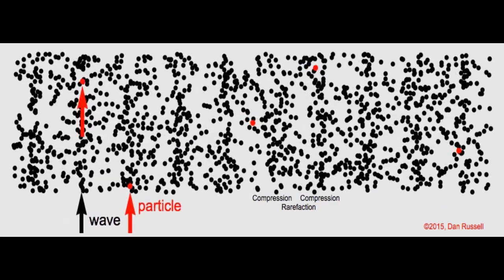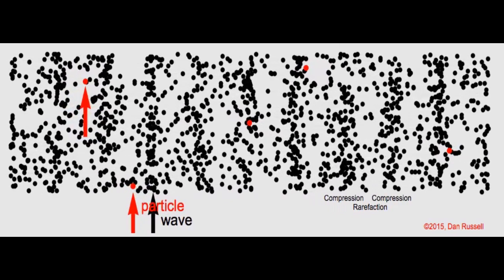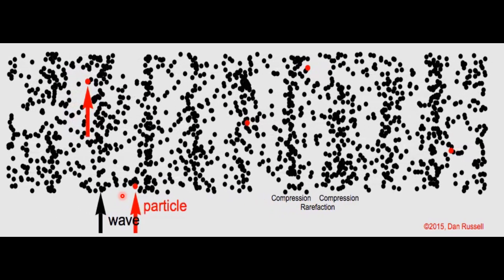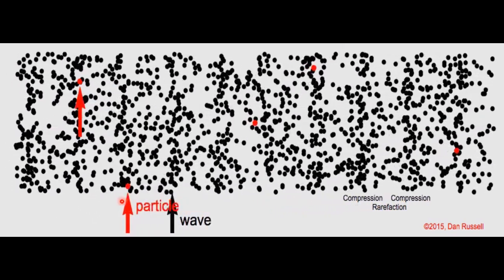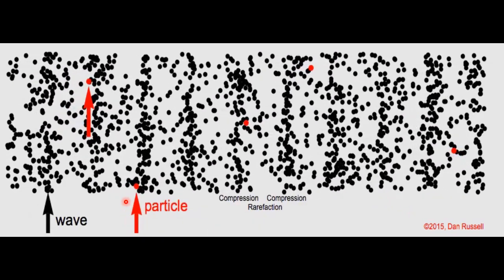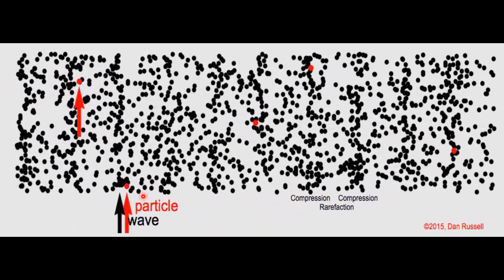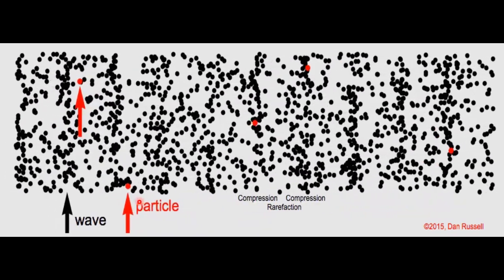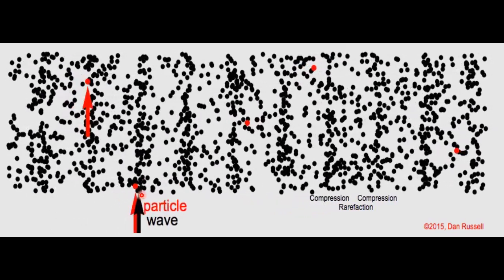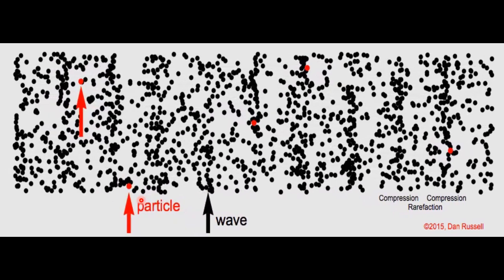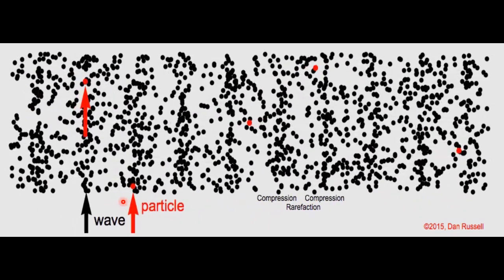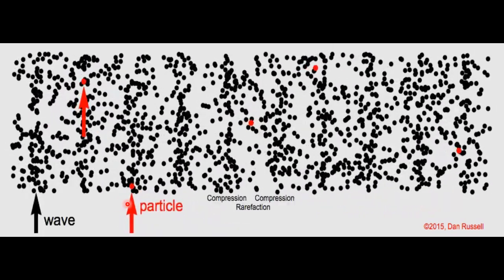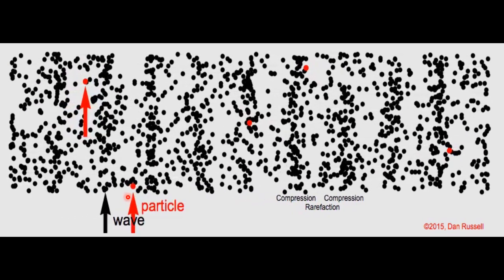Here the particle has back and forth movement. Look at this particle. It has the motion of back and forth movement. These particles vibrate around their rest position. They don't move from one region to another region, but from this disturbance or this vibration, the wave transports from one region to another region.